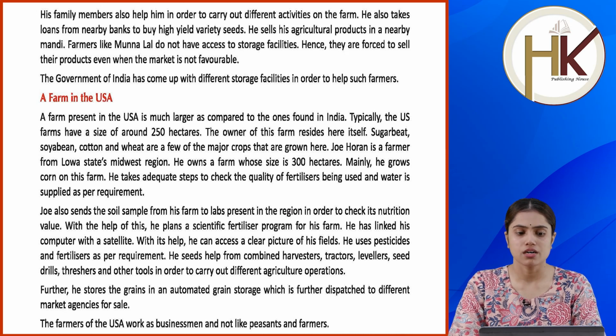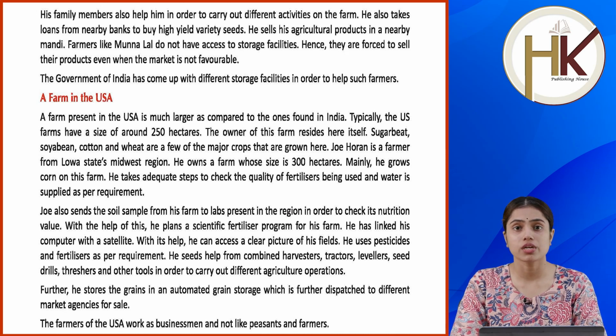A farm in the USA. A farm present in the USA is much larger as compared to the ones found in India. Typically, the US farms have a size of around 250 hectares. The owner of this farm resides here itself. Sugar beet, soybean, cotton and wheat are a few of the major crops that are grown here.